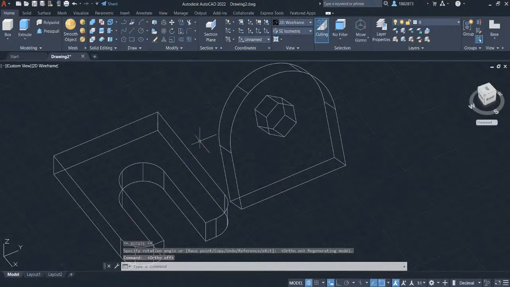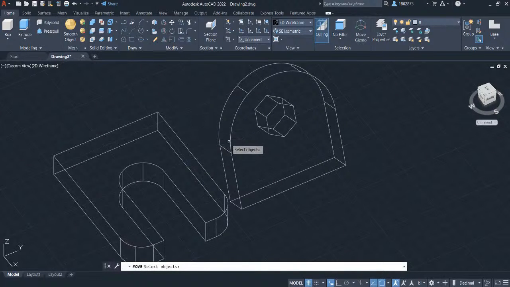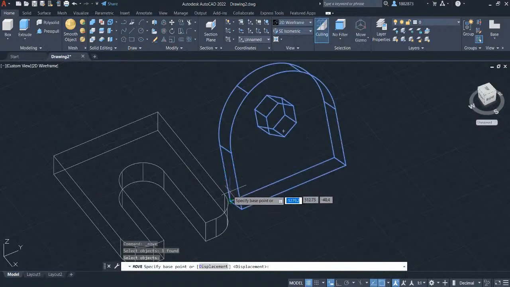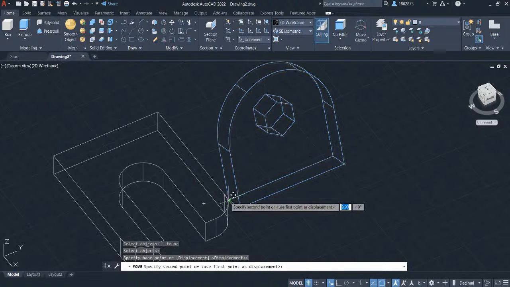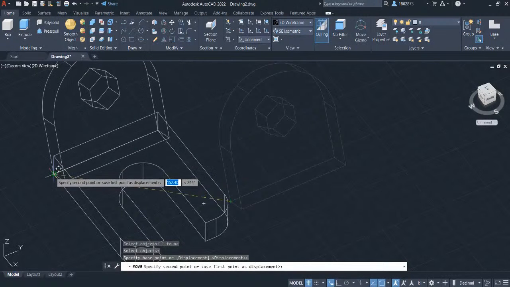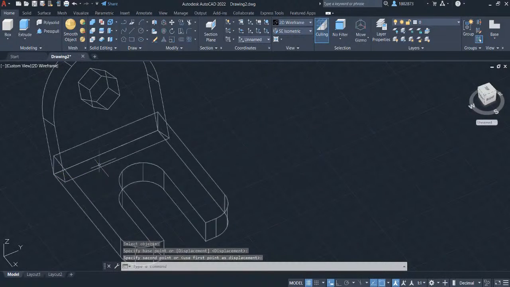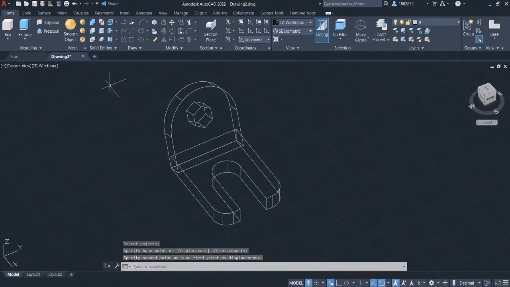Head over to the modify panel and select the move command. Left click on the object that we will move and press enter. Select a base point to be this endpoint and specify the second point to be this endpoint. Let's change the view style to shades of gray.